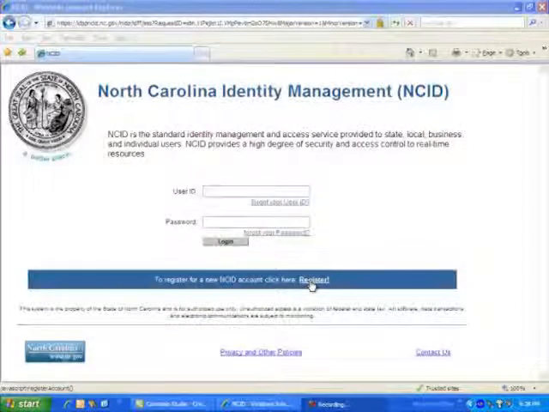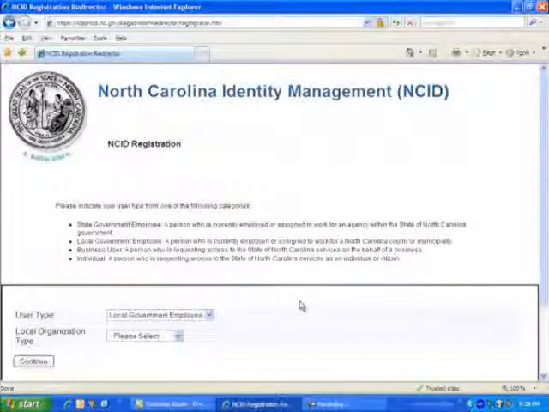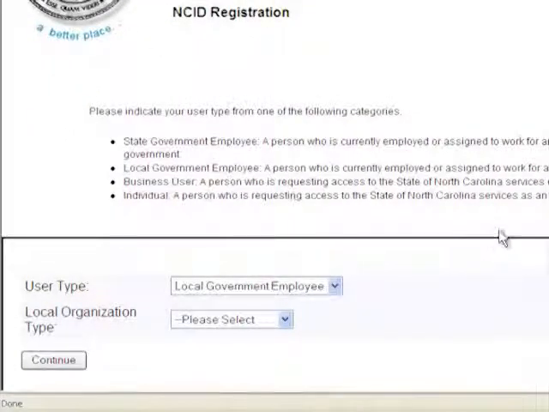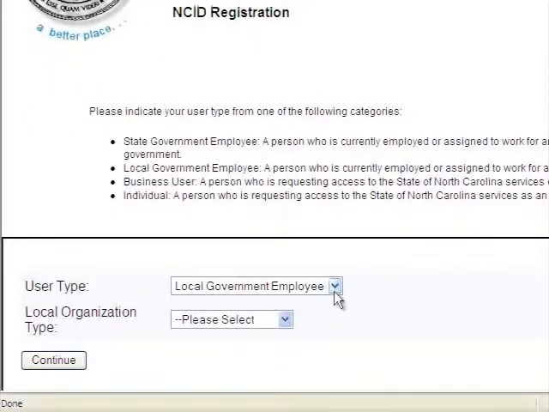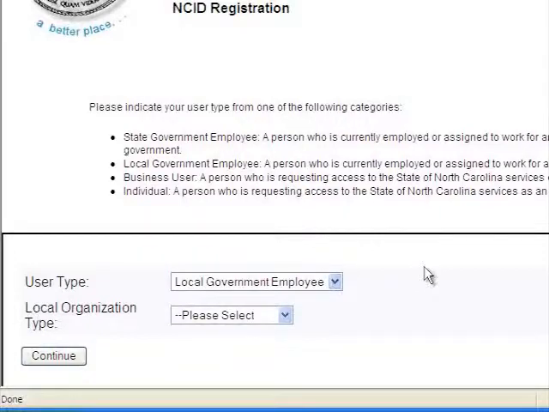For new users, however, let's begin by registering. Click on the link. If you need to register now as a local government or state agency, you may do so by selecting the appropriate user type at this time. However, it's important not to choose individual. For purposes of this training, we will be a business user. Most nonprofits will be business users of the system.